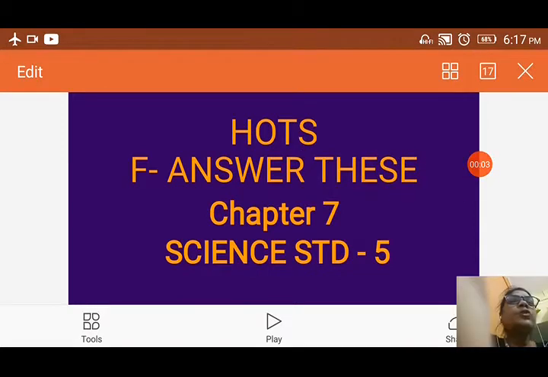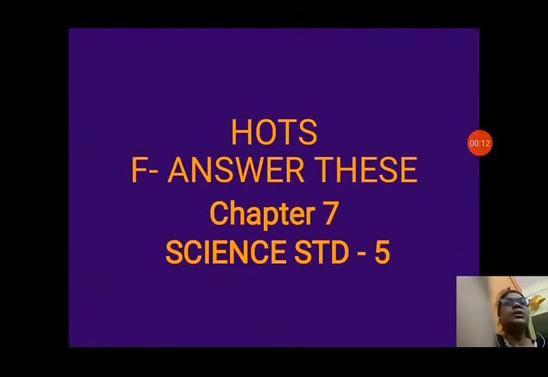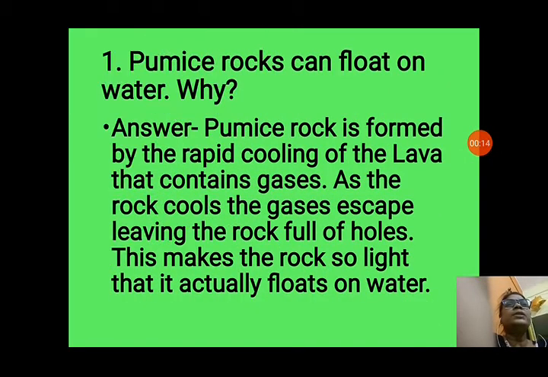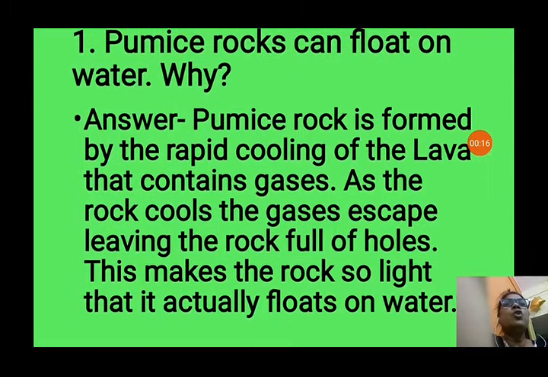Today we will start the hot question answers of chapter 7, standard 5 science. So let us see the hot question answers. Answer these. First question we will see: pumice rock can float on water. Why? The answer is that pumice rock is formed by rapid cooling of lava that contains gases.